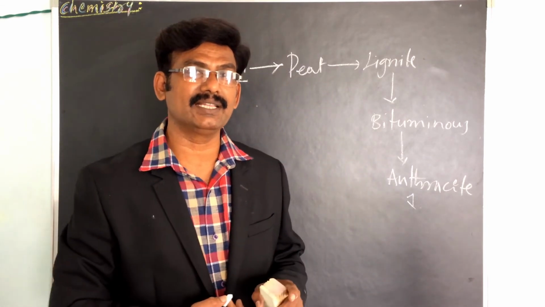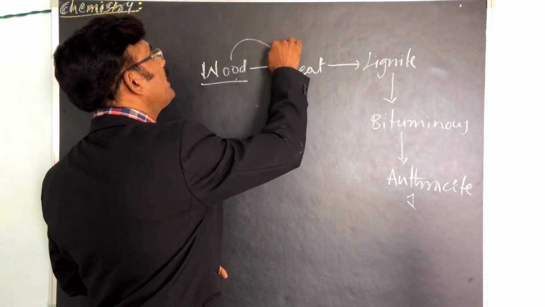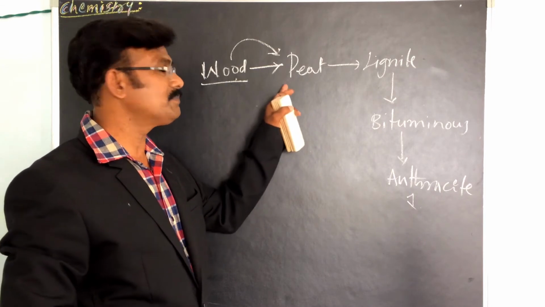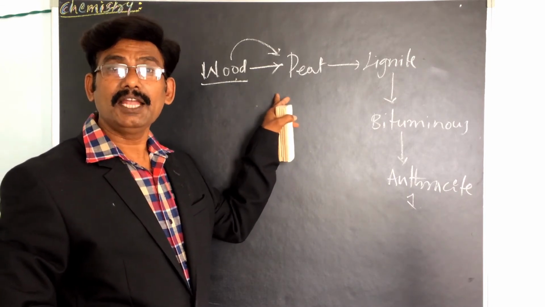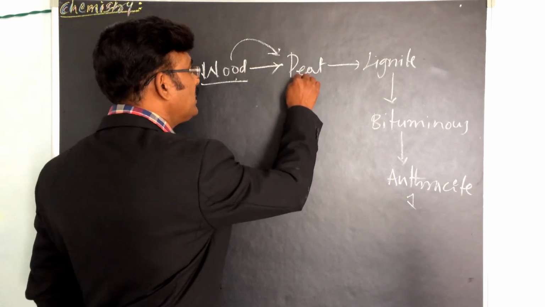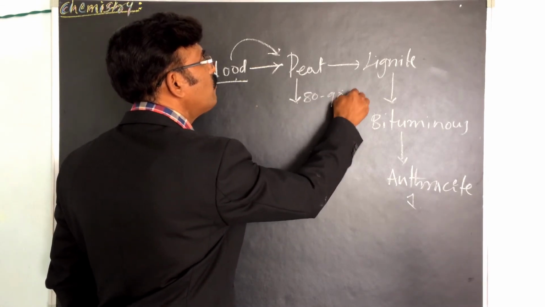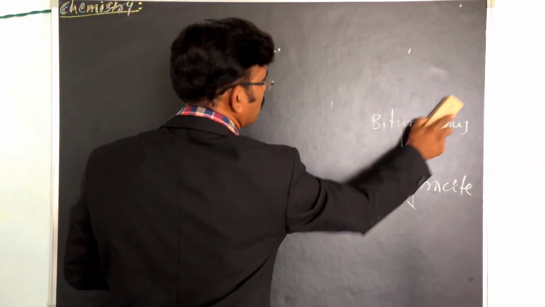Wood is converted under heat, pressure and bacterial action. It may contain as much as 80 to 90% water. How much percentage is there? 80 to 90% water. We can write this.